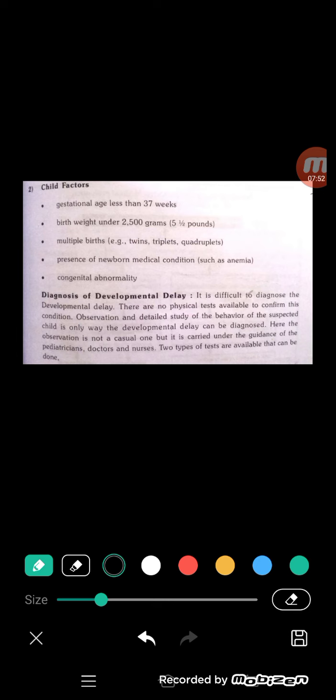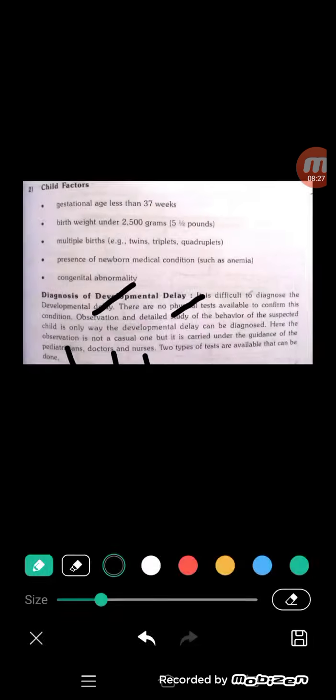The only way developmental delay can be diagnosed is observation and detailed study of the behavior. The observation is not a casual one, but is carried out under the guidance of pediatricians, doctors, and nurses. These members give proper guidance on how to identify the baby's movements and how to diagnose developmental delay.